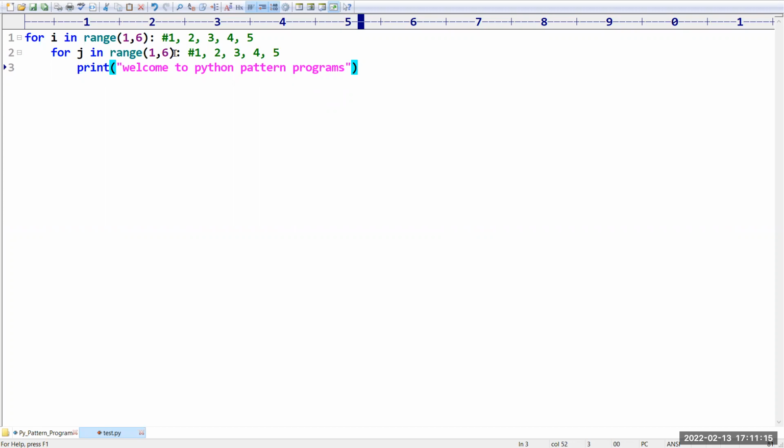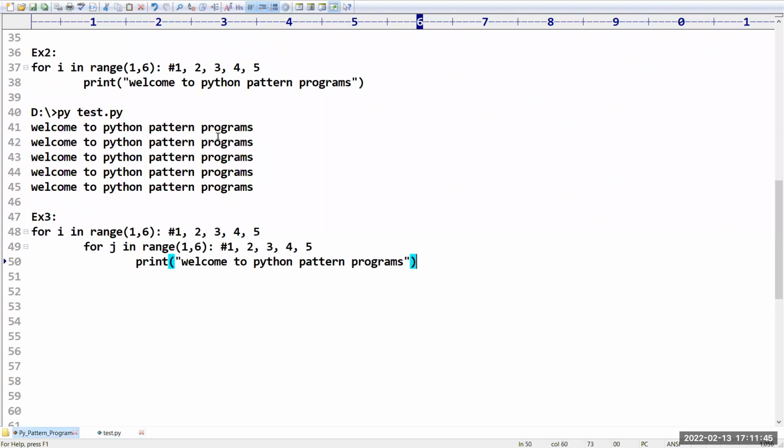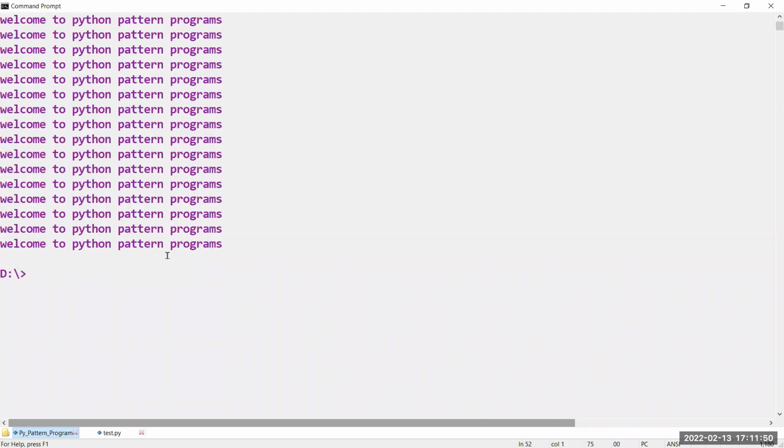Sir, if you observe logically, for the first value of i, j will repeat 5 times. For the second value of i, j will repeat 5 times. For the third, fourth, and fifth values of i, j will also repeat 5 times. Like this we are going to get. Now observe carefully. How many times did the message get displayed, sir? 5 into 5. Sir, 25 times the message got displayed for us.